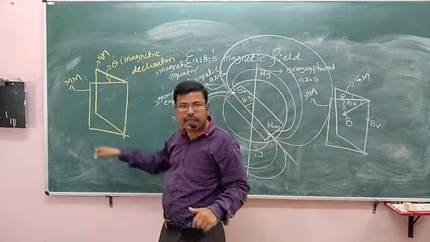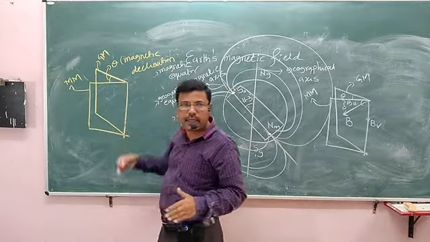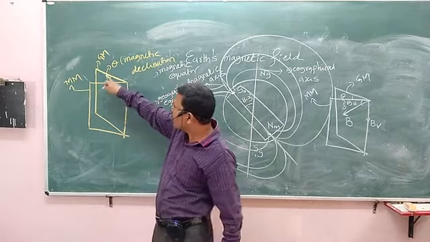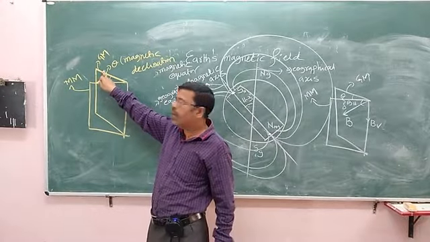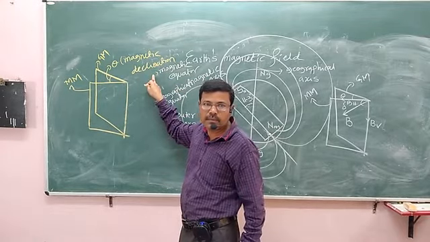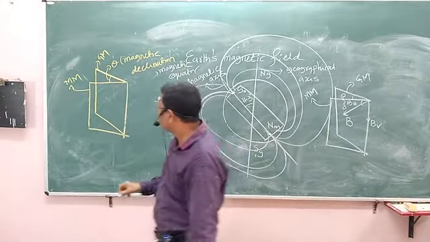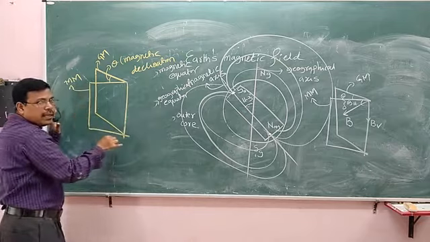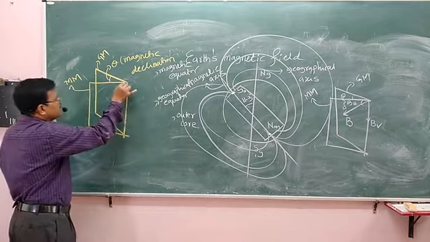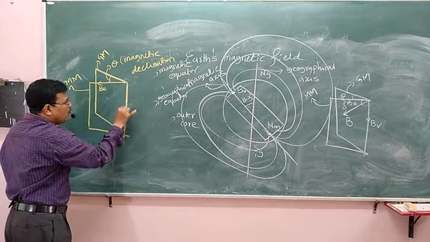What is magnetic meridian? A plane passing through magnetic axis. What is geographical meridian? A plane passing through geographical axis. Okay? The angle between geographical meridian and magnetic meridian is known as magnetic declination. Fine. It's about how much? 11.3 degree.